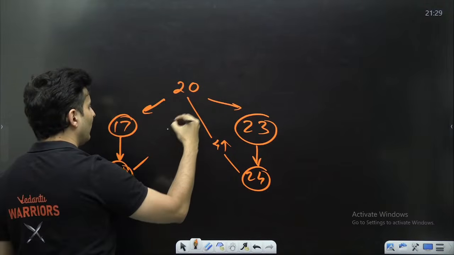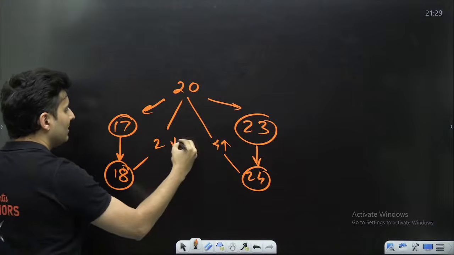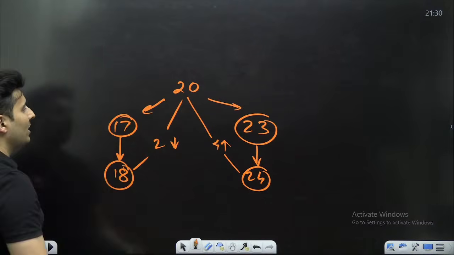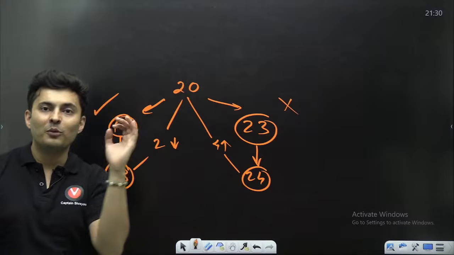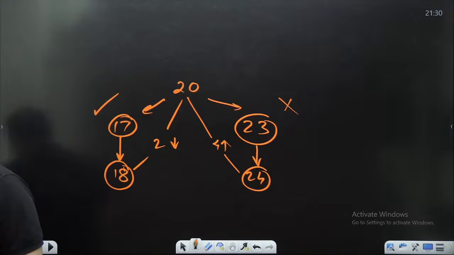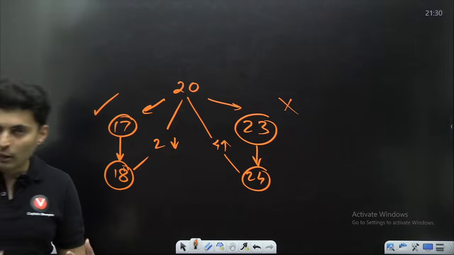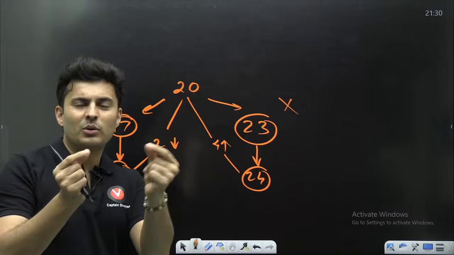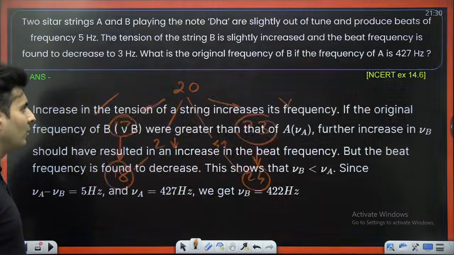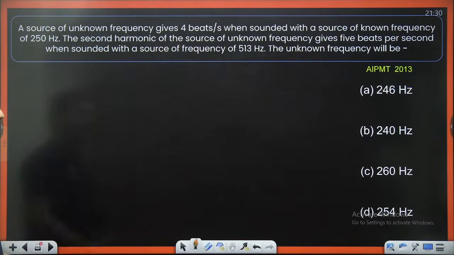Now the difference between 20 and 18 is becoming 2. That means it is decreasing. So what was that original number? It could be 17. It will not be 23. That's how you finalize the answer. Got it? That's how we have to conclude the final thing. So it's all about playing with numbers. You increase and decrease and see how it works. Let's take one more example so that you get it.